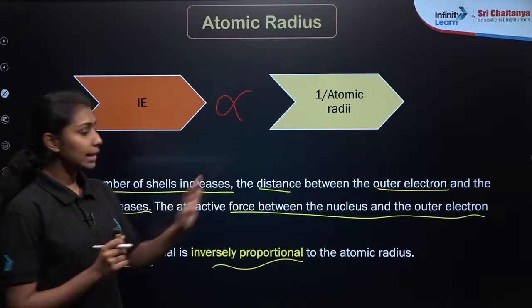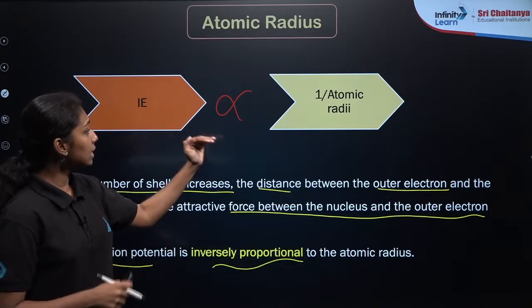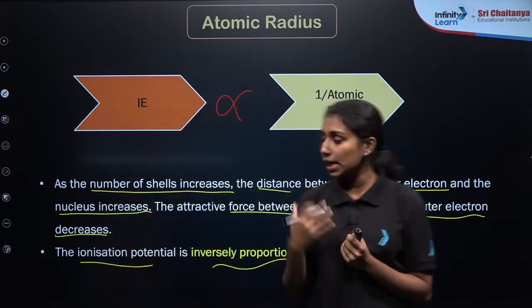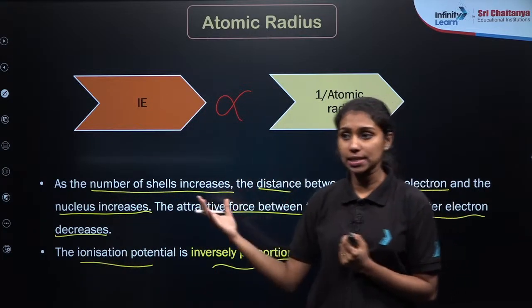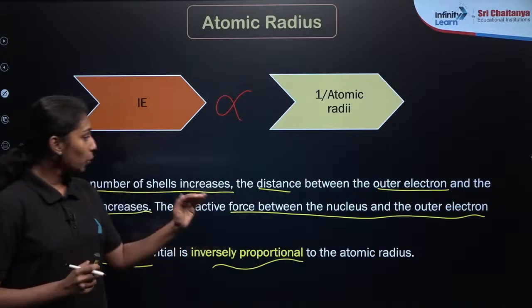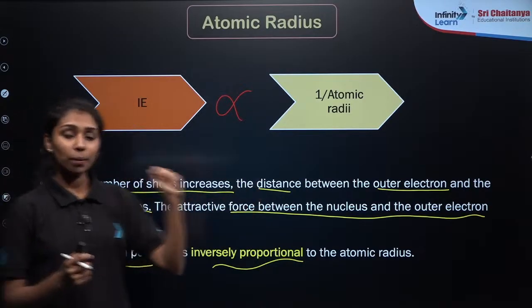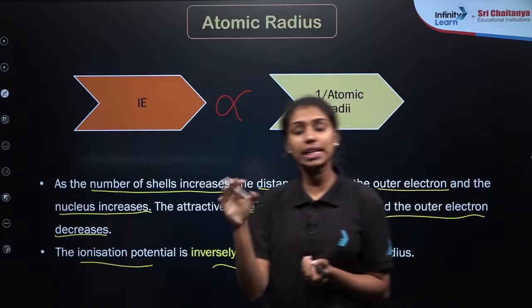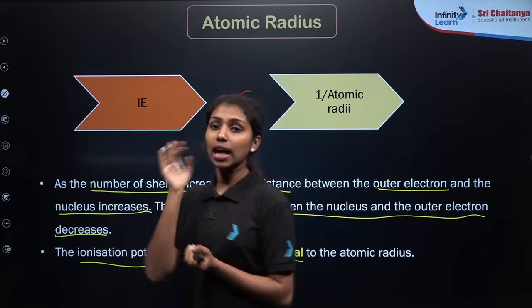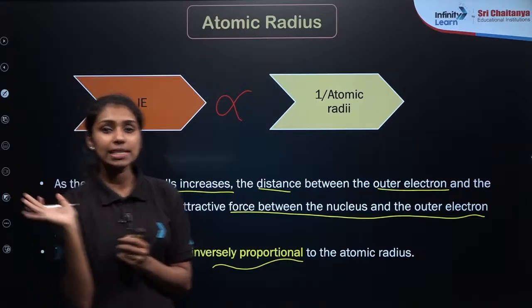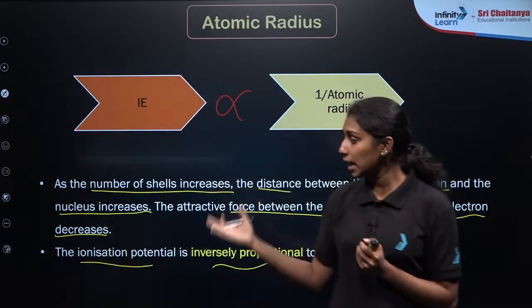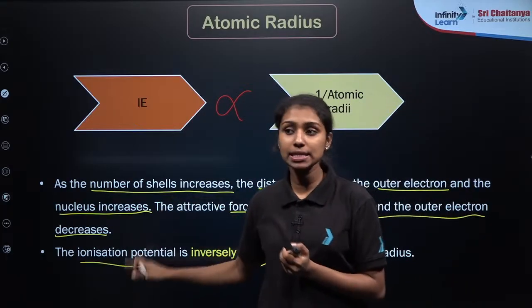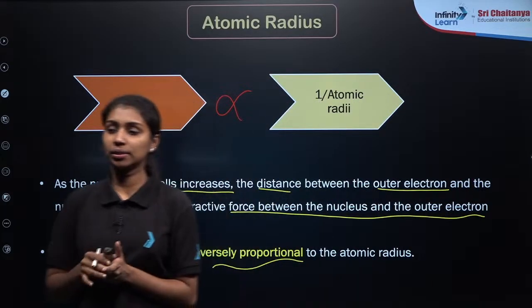Durgesha, which point do you want me to repeat? How this ionization enthalpy is inversely proportional to atomic radii. As we are saying that atomic radii increases, which means the number of shells increases. If the number of shells or size increases, and I am taking the outer electron, there will be very less attraction between the nucleus and the outer electron. Very less attraction means we can easily remove the last electron, so we need only very less energy, which means that as the size increases, ionization potential or ionization enthalpy decreases. Clear?